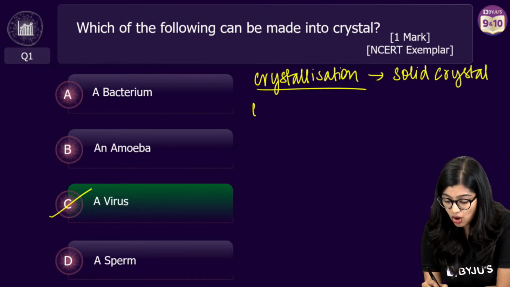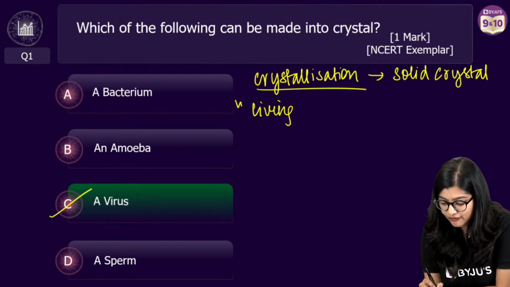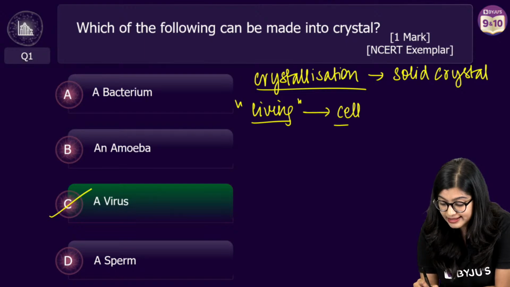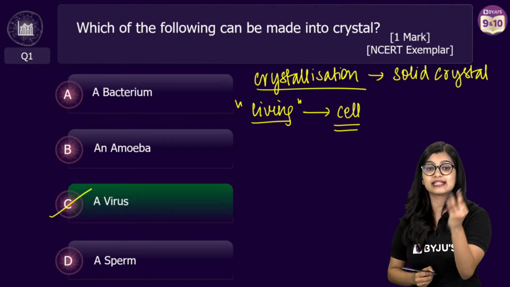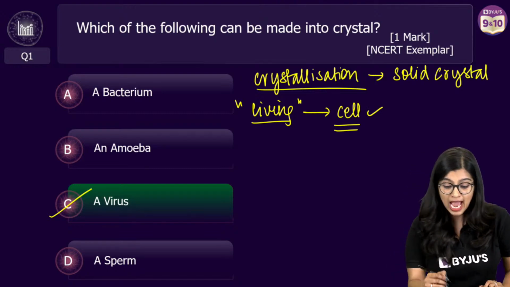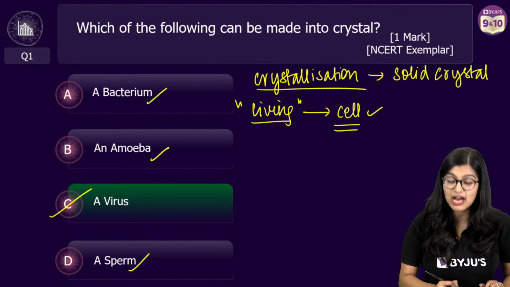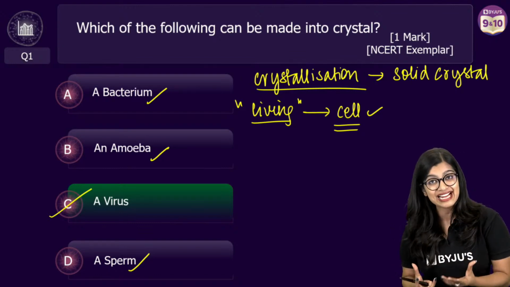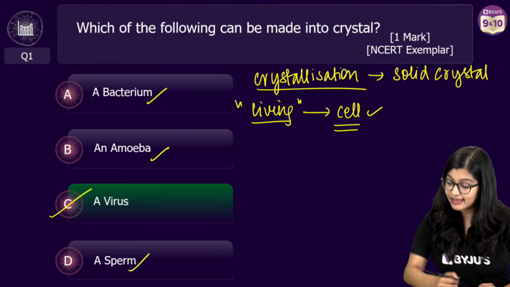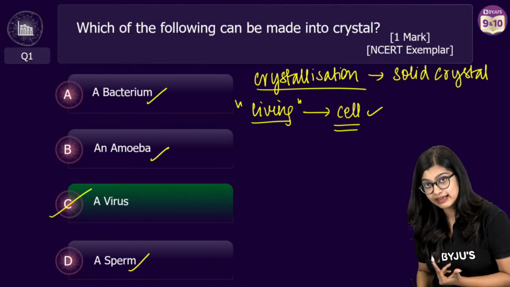Now in the case of living organisms, we see that every living organism is made up of the basic structural and functional unit, which is a cell, right? And we know that a bacterium, an amoeba, and a sperm are all made up of cells, the basic structural and functional unit, which is why living cells cannot be easily crystallized.